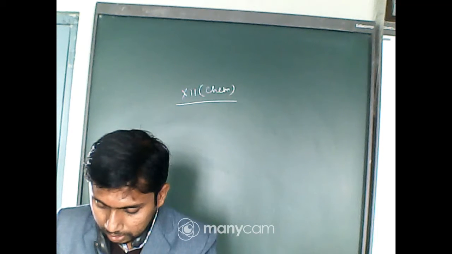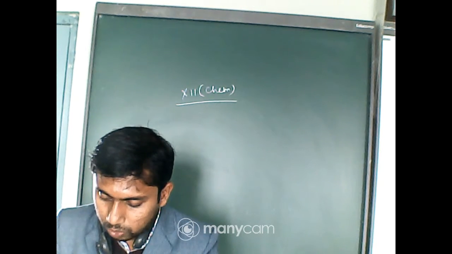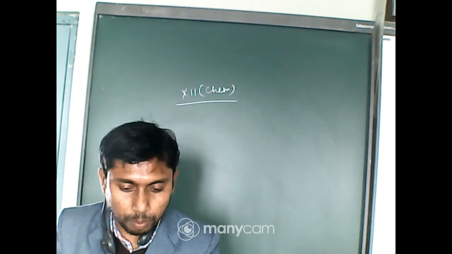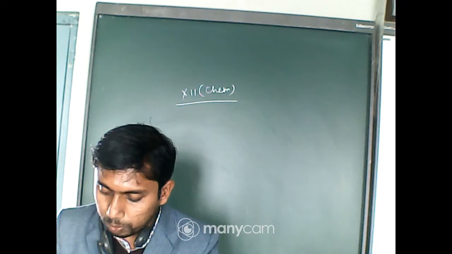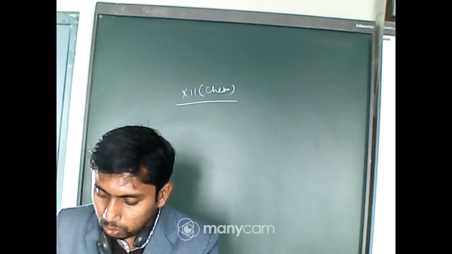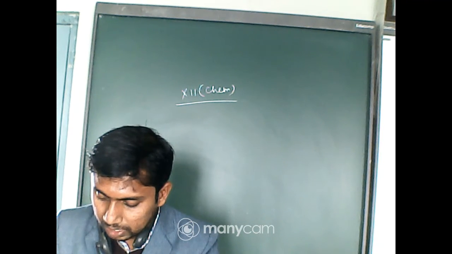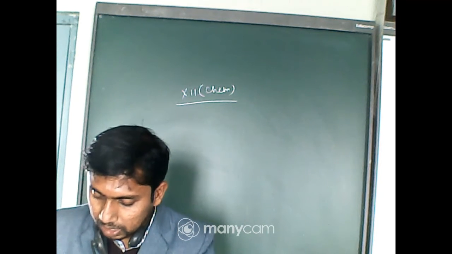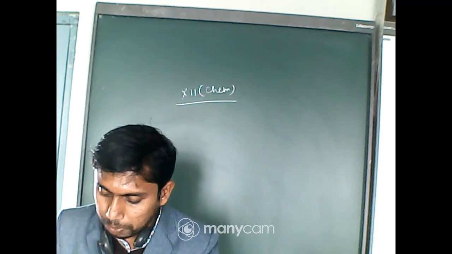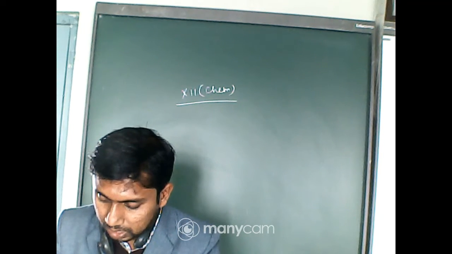Next. Assertion: the total number of octahedral voids present in a unit cell of cubic close packing, including the one that is present at the body center, is 4.